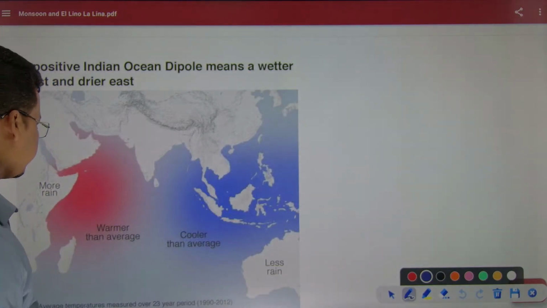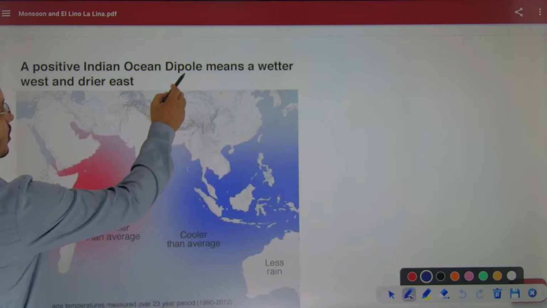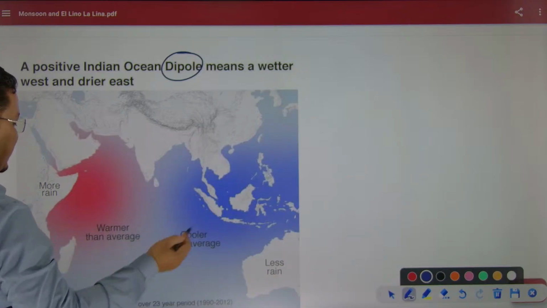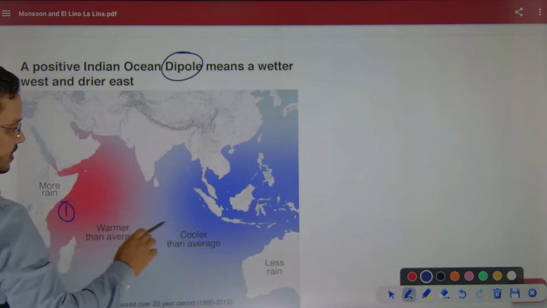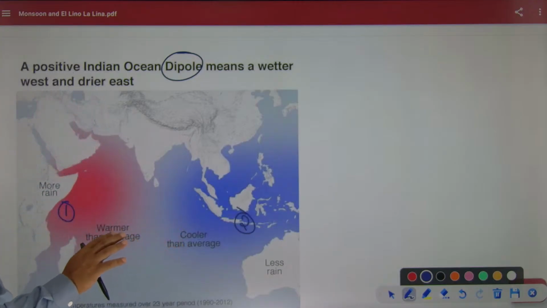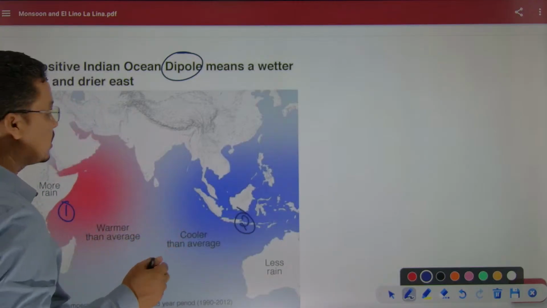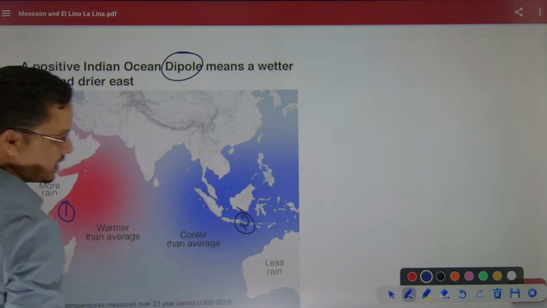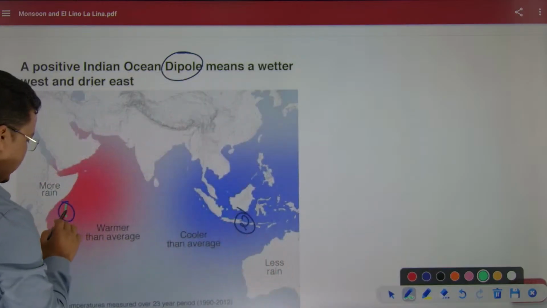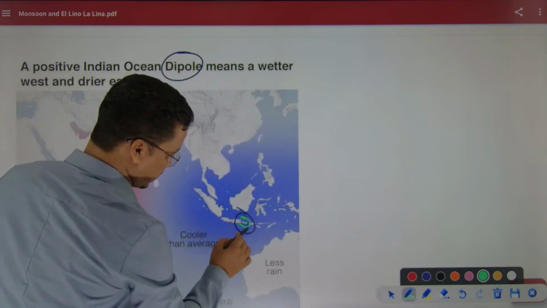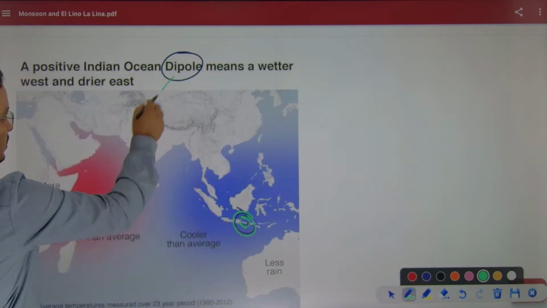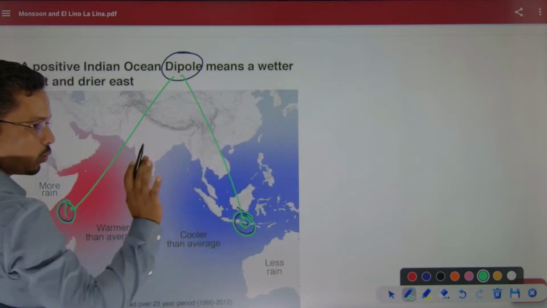Now see, the Indian Ocean dipole. Dipole means dual pole. Pole means end. So this is one end, and this is the other end of the Indian Ocean. The Indian Ocean has two ends, one here and one here. That is why it is called two poles, a dual pole.